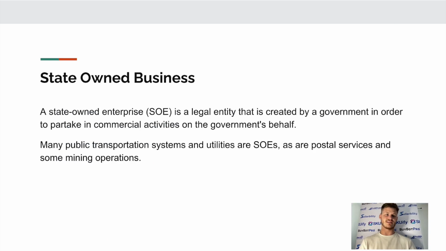So first up is state-owned business. A state-owned enterprise, otherwise known as SOE or SOB if it is a state-owned business, is a legal entity that is created by a government in order to partake in commercial activities on the government's behalf. Many public transportation systems and utilities are SOEs or SOBs, as are postal services and some mining operations. Now, obviously, chances are if you're watching this it won't be applicable to you, but that's basically what it means.